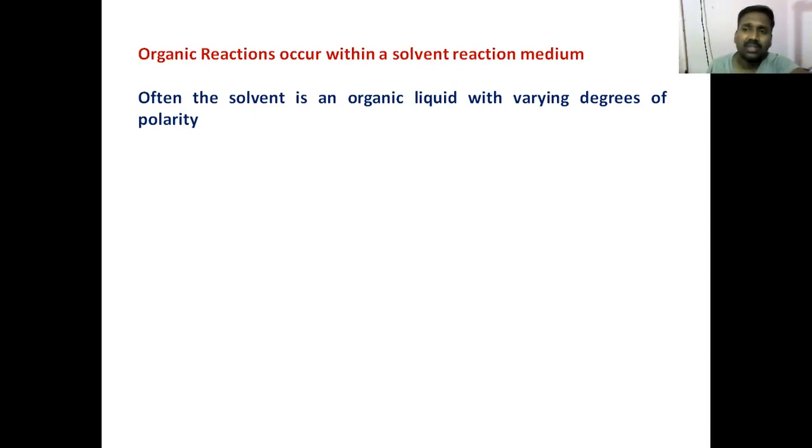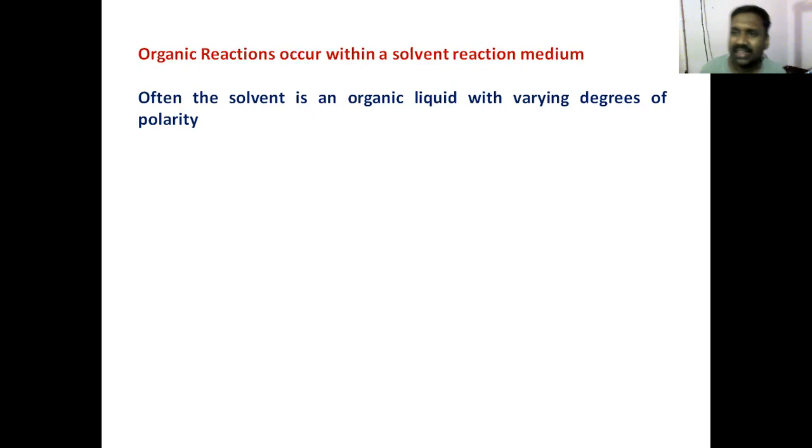And what about the choice of solvent for your reaction? It depends on the polarity of the solvent, is it not? So whether your reaction requires a polar medium or a non-polar medium or a moderately polar medium, it's all up to you. And in fact, when I'm saying solvent, it is not a single solvent. It can be a mixture of two solvents even. That is usually done for the modulation of the polarity of the solvents. So solvents come with very varying degrees of polarity.